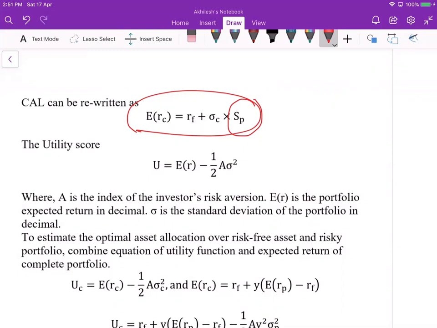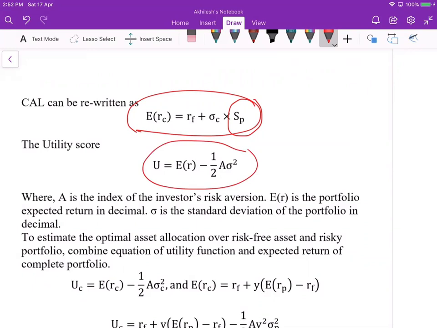When you have higher return, you get a higher utility score, so you want it high, and when you have high variance, you get a low utility score, so you avoid it. Similarly, when you avoid risk, you have a high A. That is what the formula says.